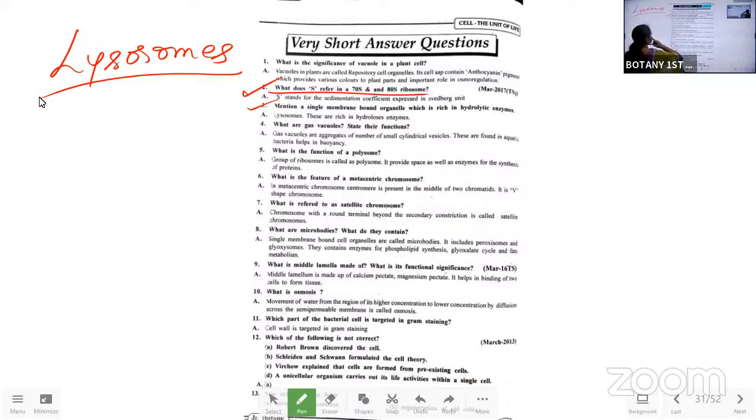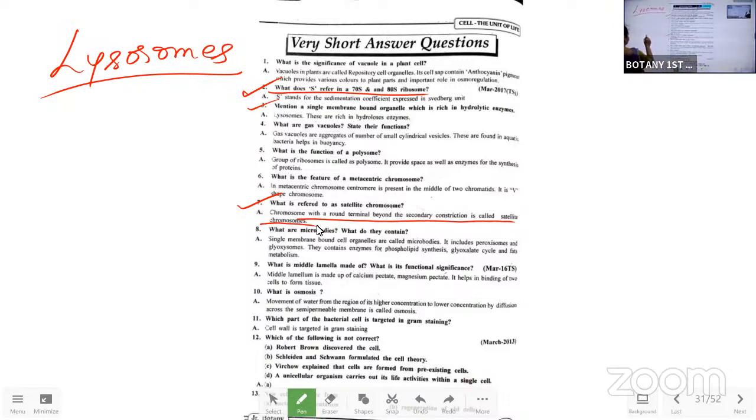Now, the next one is what is referred to as a satellite chromosome. Satellite chromosome means the chromosome with a round terminal beyond the secondary constriction.